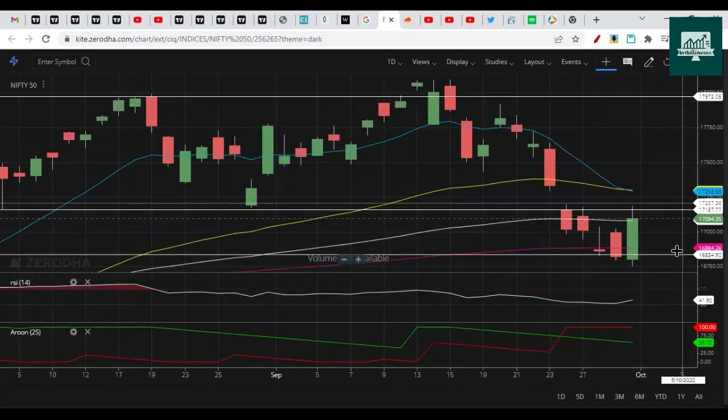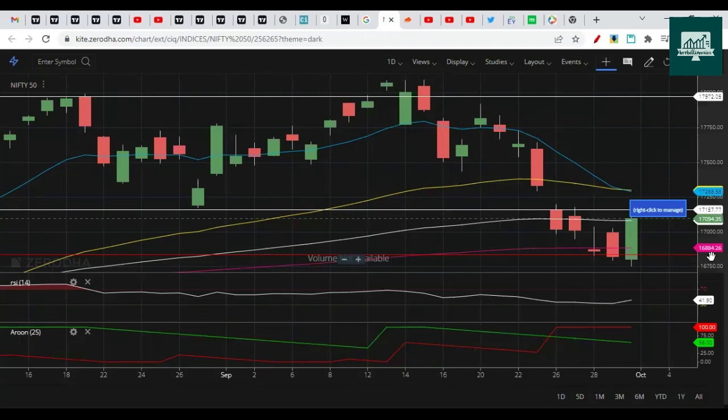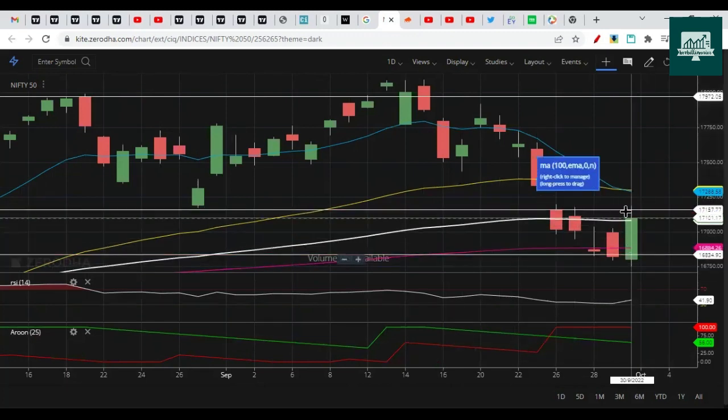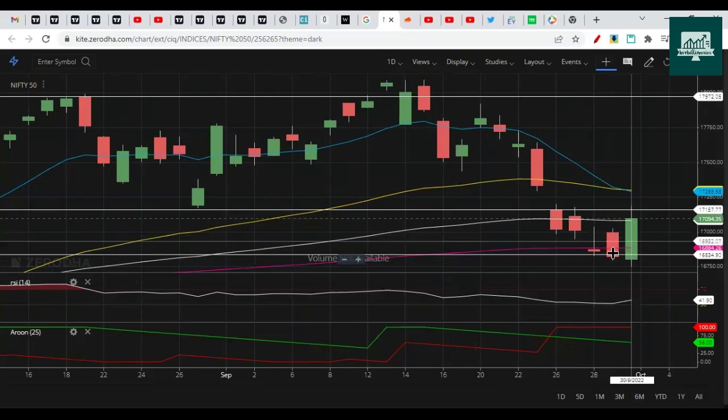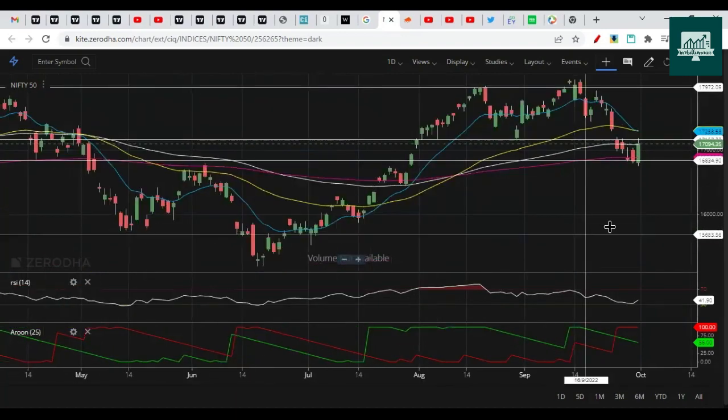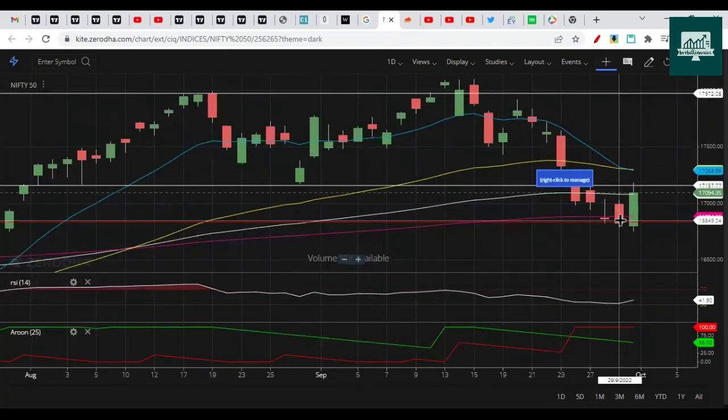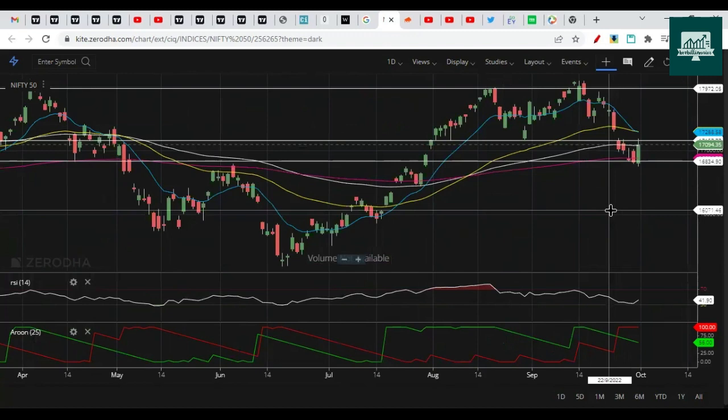That is somewhere near 16,884 right now, and it gave a closing above that. So the weekly closing, you could say, was very bullish. It engulfed the last candle. So things could be bullish from the price action perspective, but indicators are suggesting something else.